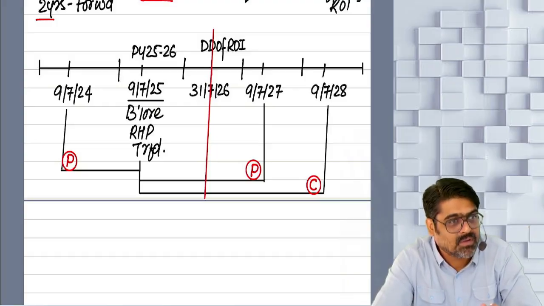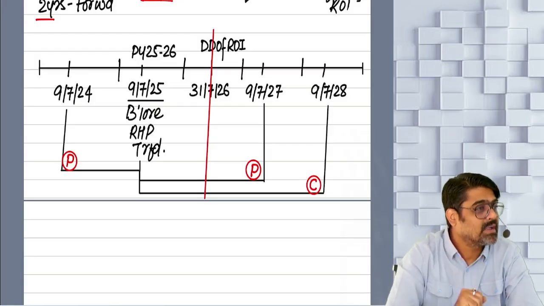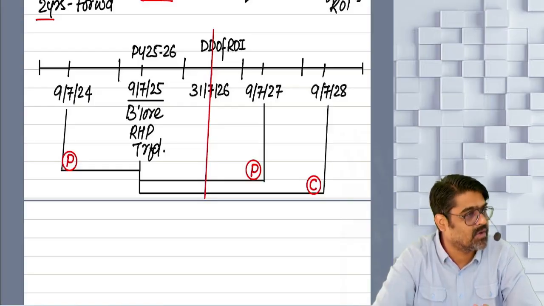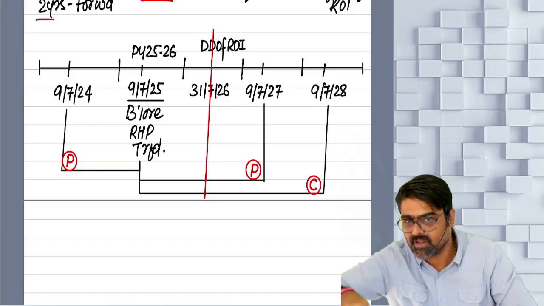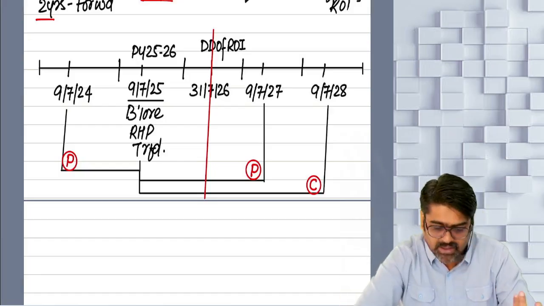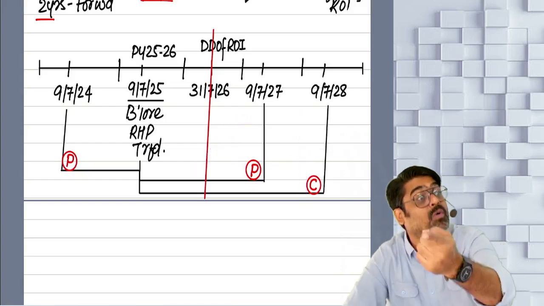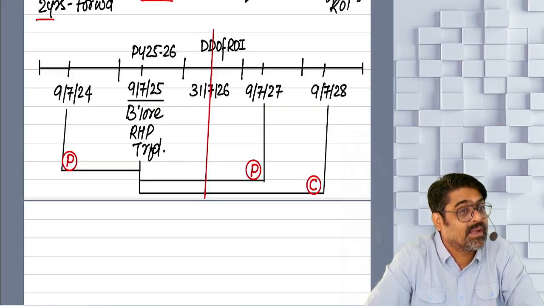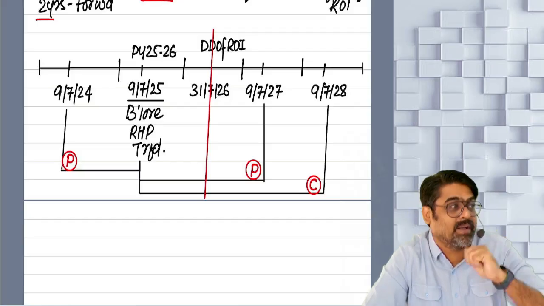So that amount you had promised that you are going to use for purchase or construction. 2 years have gone, 3 years have also gone, and this amount is still remaining in your CGD account. Getting my point? It means the amount which remains unutilized in the CGD account is neither used for purchase nor used for construction. So even that amount will be treated as your deemed long-term capital gain. In which previous year? In the previous year in which the period of 3 years has expired.